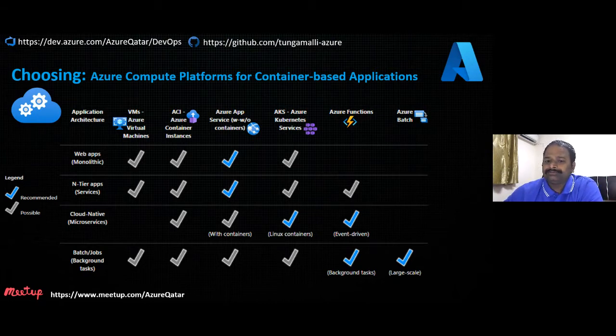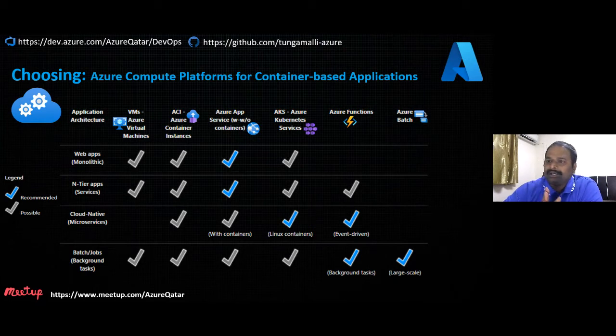And then microservices also. If you are deploying your microservices, you can choose Azure Kubernetes or serverless functions. That is available. And this is the decision: how do you choose when you are deploying container-based applications onto the available options. We have virtual machines, container instances, App Services, Azure Kubernetes, Functions, and Azure Batch jobs.